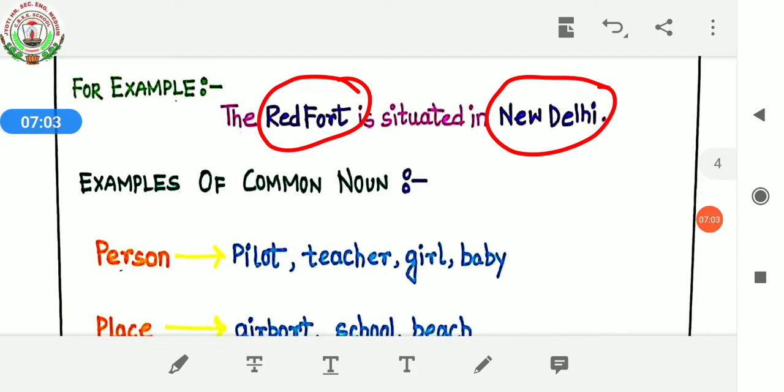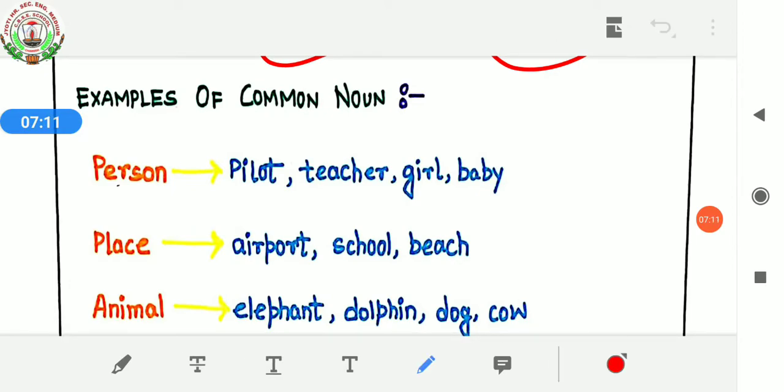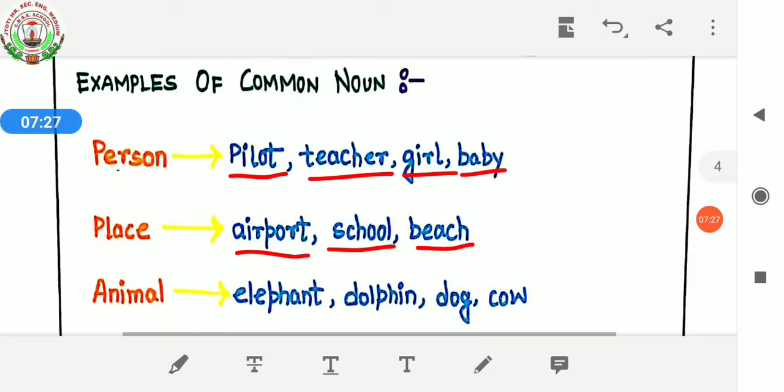Now, my dear children, let's see some examples of common nouns. So here for person: pilot, teacher, girl, baby. Here pilot means all pilots, teacher means all the teachers, girl means all girls, baby means all babies. Okay, for place like airport, school, beach.